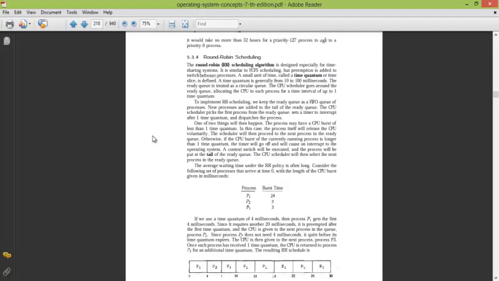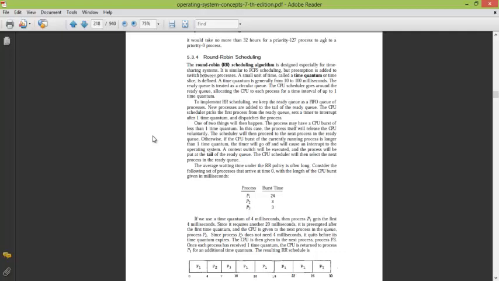Then comes the round robin scheduling. In round robin scheduling, what we do is we assign a time quantum. It is a small unit of time for which each process will get the CPU in a circular order. For example, in the example given, there are three processes P1, P2, P3.